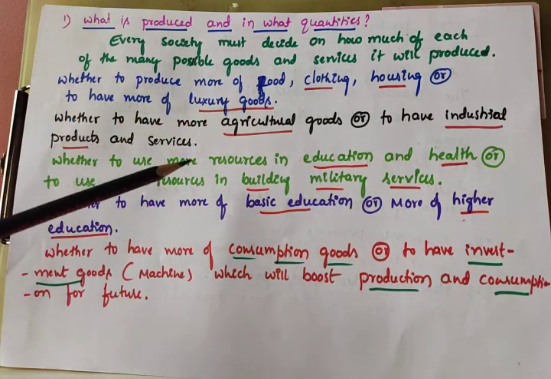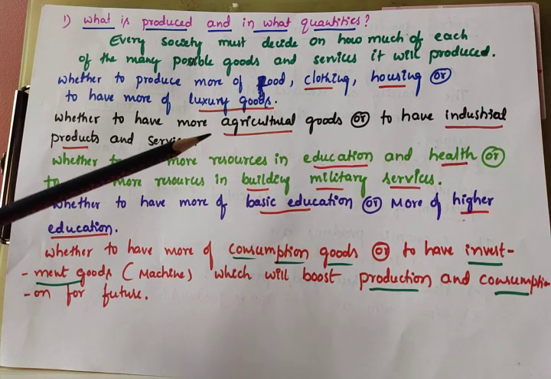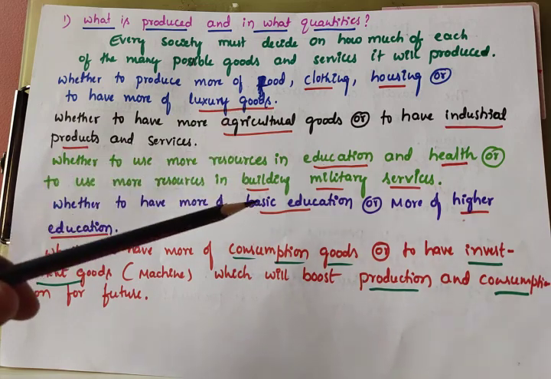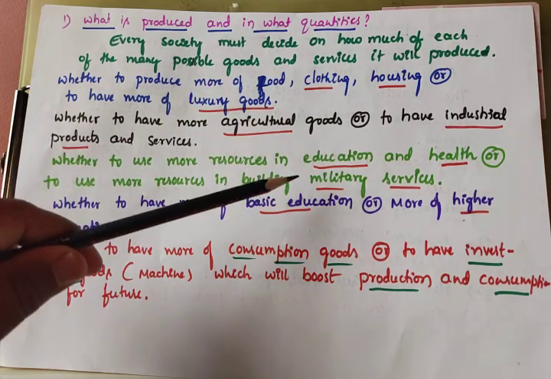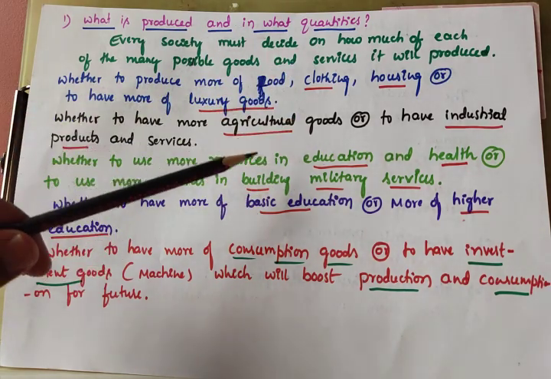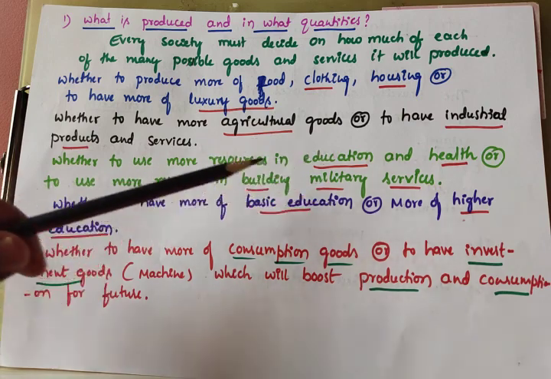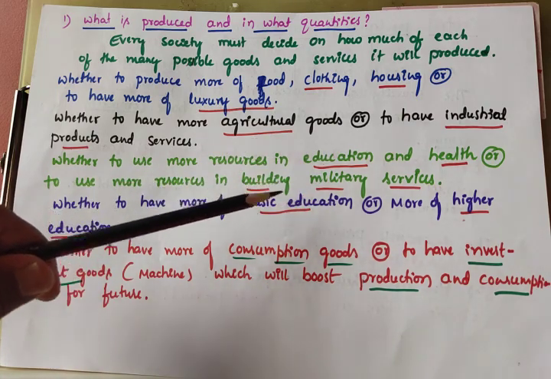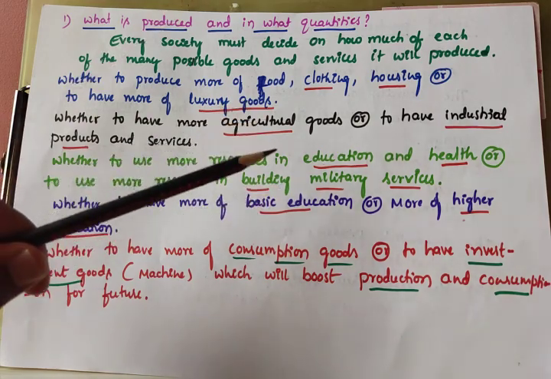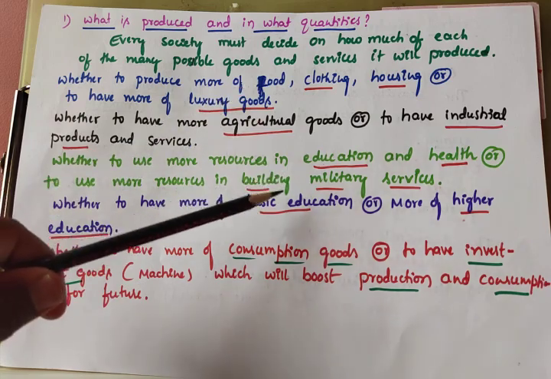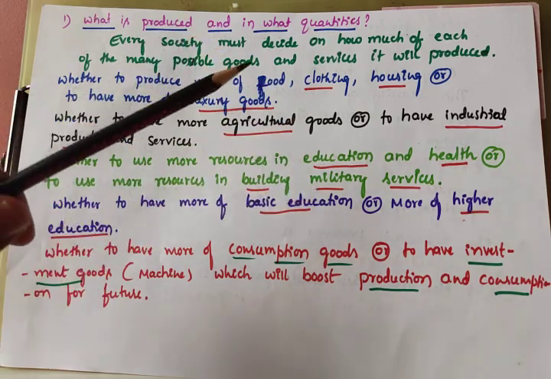Whether to use more resources in education and health, because education and health are very important social indicators to lead a life in the country. We need both, education and health. So whether to use more resources for education and health, or to use more resources for building military services. Military services are a matter of defense. Defense means securing our country, and to secure our country, we need more military services.